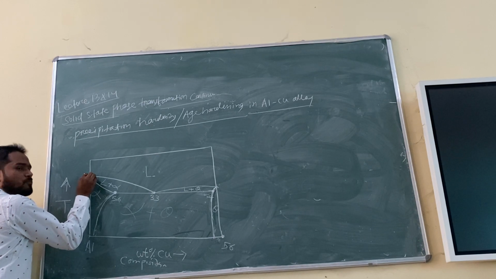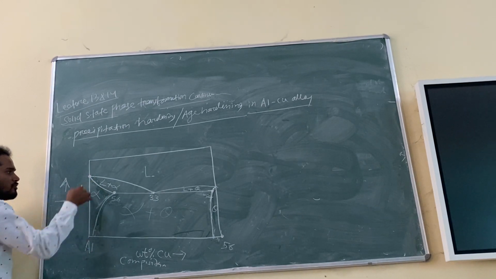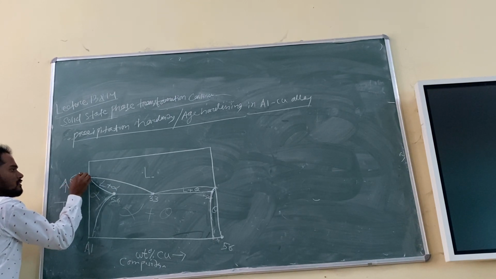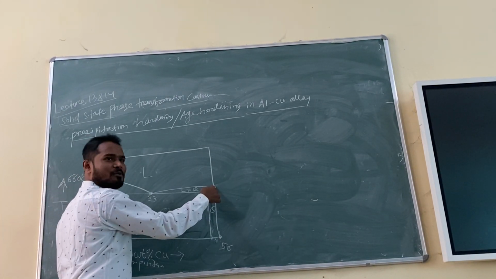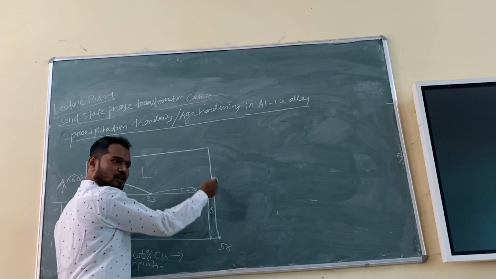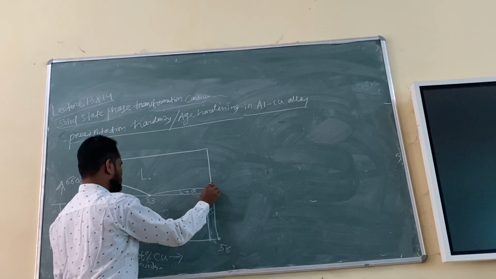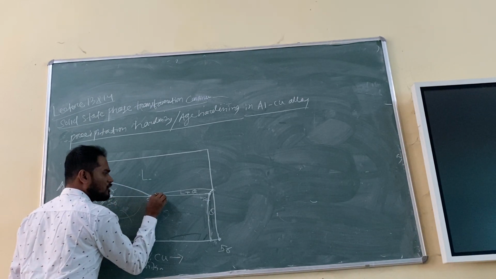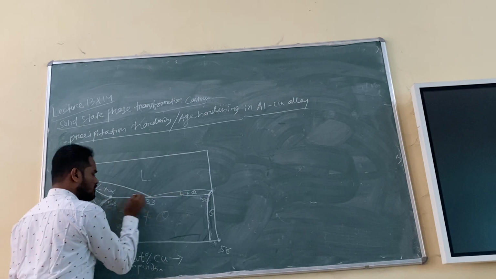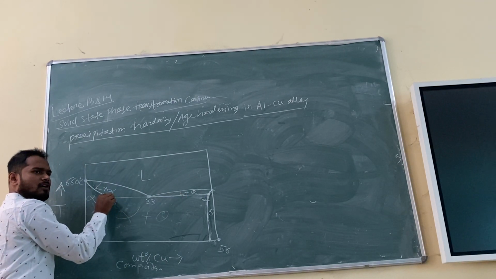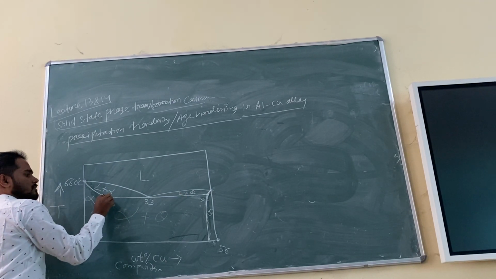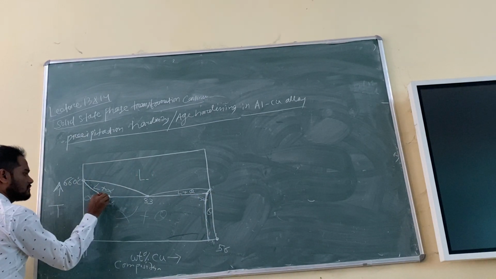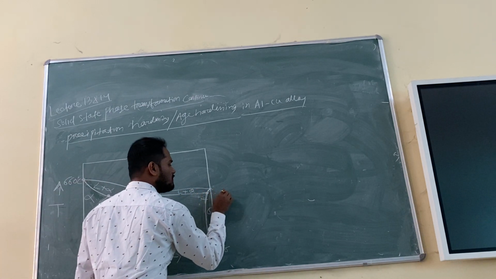Anybody remember what this point is called? This is pure aluminium, so this will be the melting point of pure aluminium, 660. This side I cannot show because this is not 100% copper. You remember this line is the eutectic horizontal. So this is how much? 450 or 550? 548. Okay, 548.